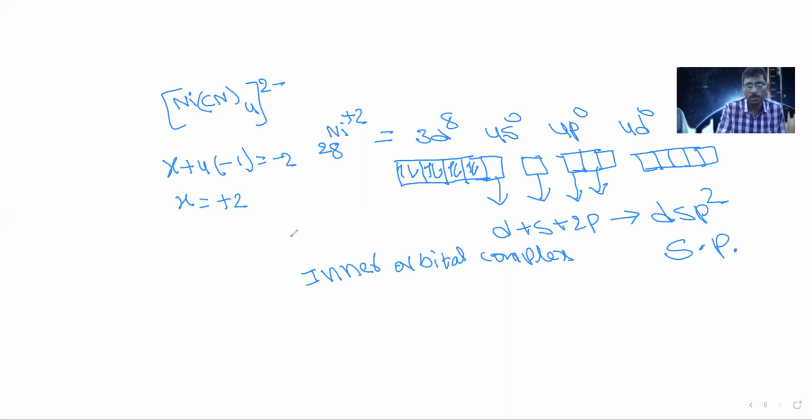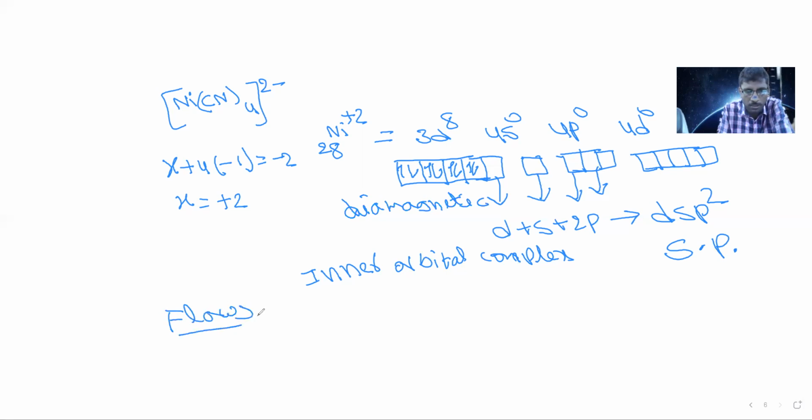Observe this complex. Since electrons are paired, this complex is diamagnetic. So valence bond theory explains magnetism and hybridization, but in which complexes electrons are paired and in which they are not paired is not explained. So that's why these are the flaws of valence bond theory.